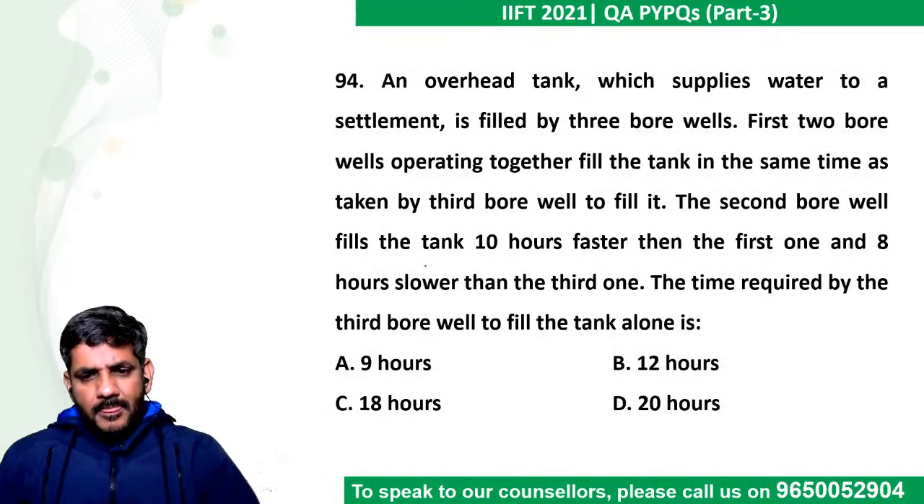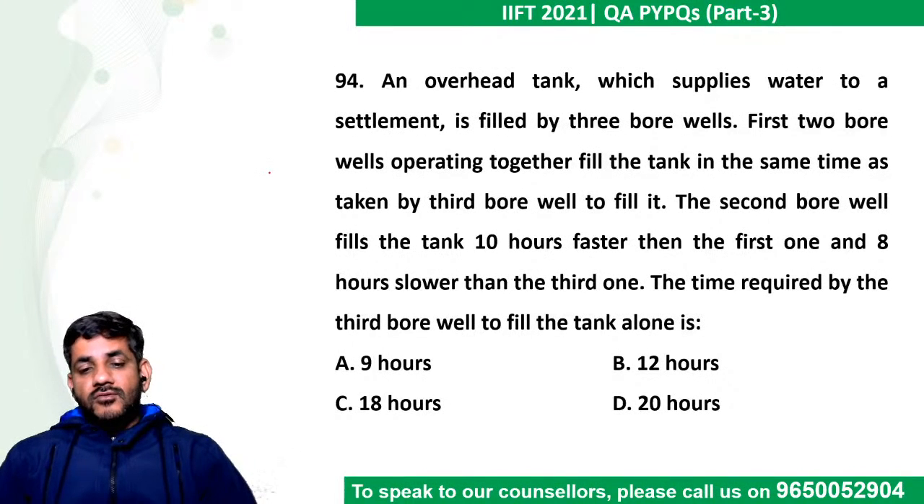An overhead tank which supplies water to a settlement is filled by 3 bore wells. First 2 bore wells operating together fill the tank in the same time as taken by the third bore well. The second bore well fills the tank 10 hours faster than the first one and 8 hours slower than the third one. Find the time required by the third bore well.